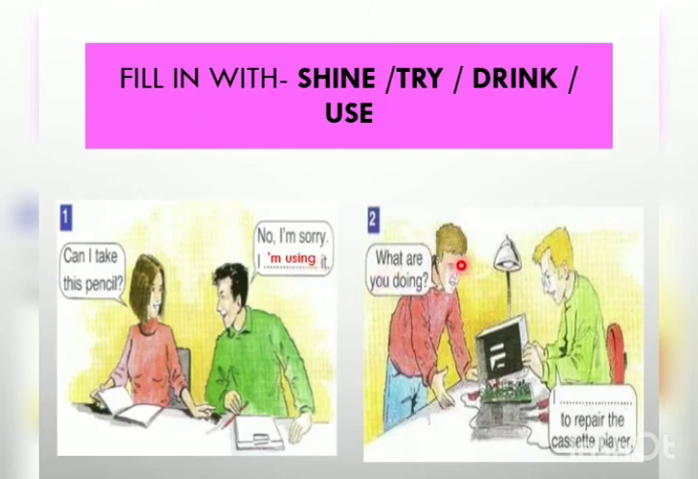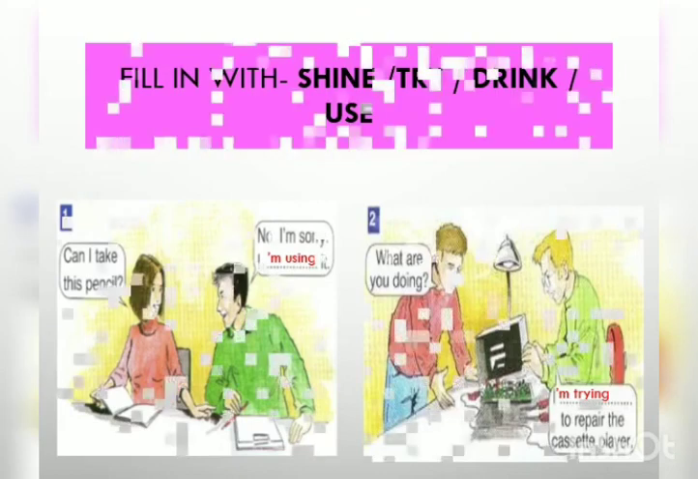Now the second image, this man is asking, what are you doing? Now what did he answer? I dash to repair the cassette player. Now out of shine, try, drink, which one is the appropriate one? I am trying to repair the cassette player. This is how we can use the present continuous tense in a conversation. Now here are a few more questions for you, on how we can answer them.